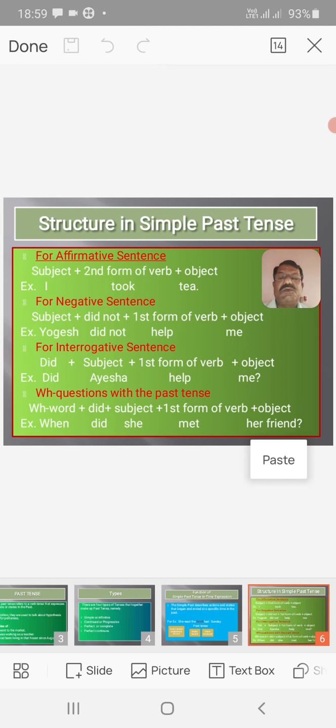WH questions with past tense. The structure is like this: WH word plus did plus subject plus first form of a verb plus object. For example, when did she meet her friend?